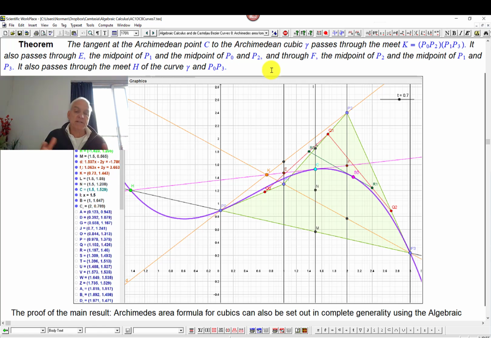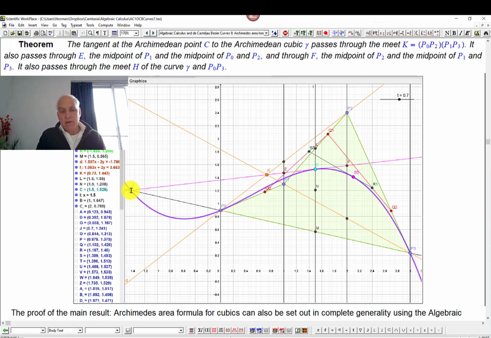Another very obvious natural generalization or extension is what happens if we move from cubics to, say, quartics? Can we identify a sort of a special family of Archimedean quartics for which we get an area formula of the Archimedean type? And if so, is there still a constant 4/3 involved? And what happens there? Again, that's something that I think we're going to have a lot of fun exploring.